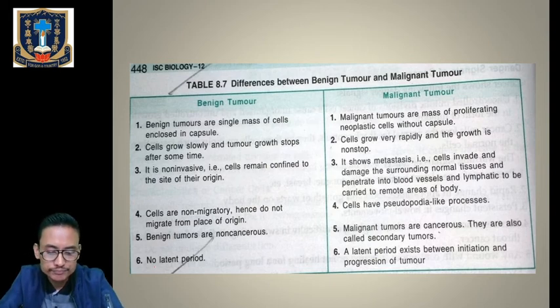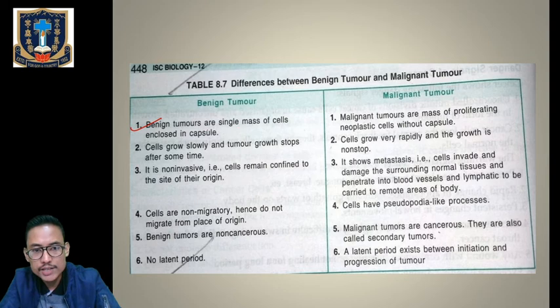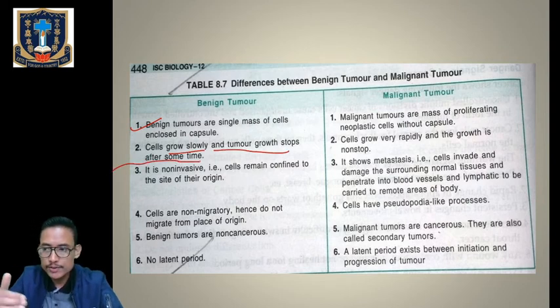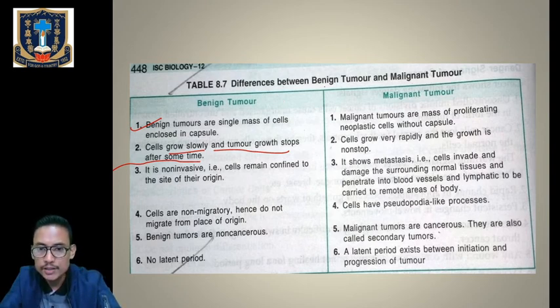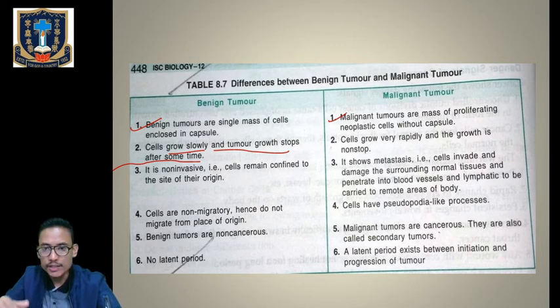Benign tumor, check it out. Benign tumors are a single mass of cells enclosed in capsules. Okay, so they will slowly grow and tumor growth stops after some time. After a certain period of growth they will stop growing in size and they will be enclosed by a capsule. Whereas malignant tumors are a mass of proliferating neoplastic cells without capsules. So they will grow rapidly, and the growth will be non-stop. They will keep on growing and growing and growing.